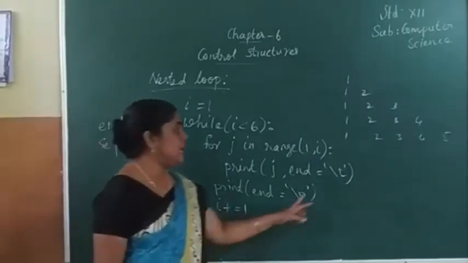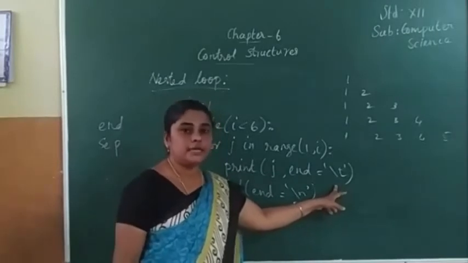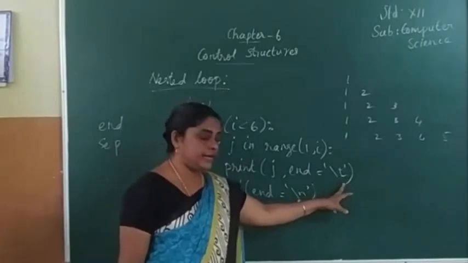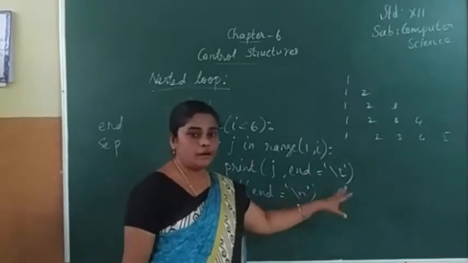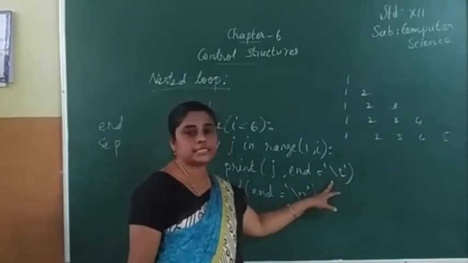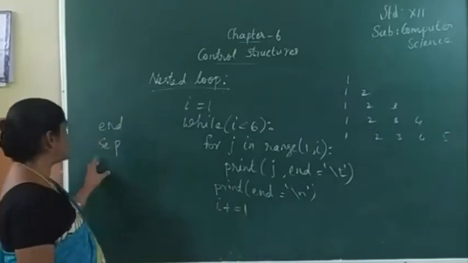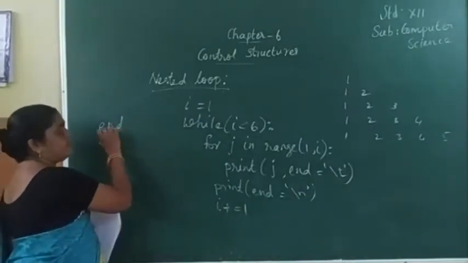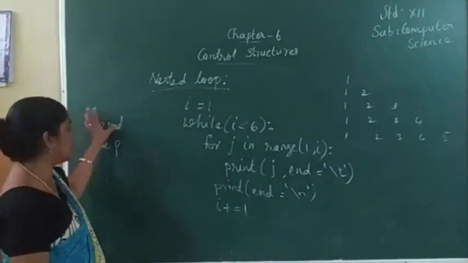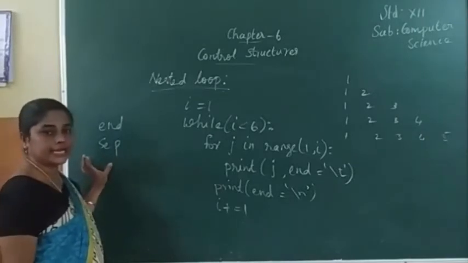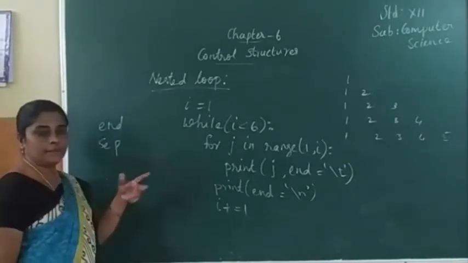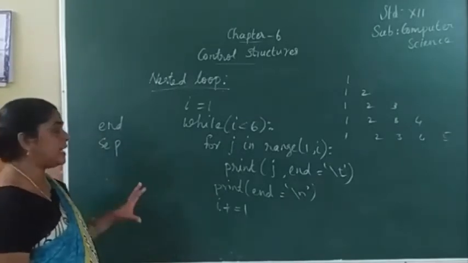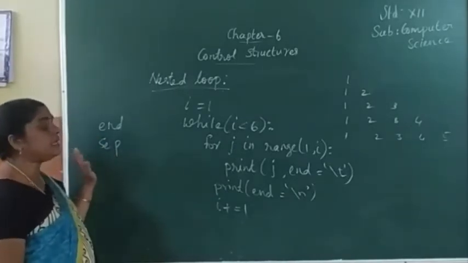An escape sequence consists of a backslash followed by an alphabetic character. That is the escape sequence. So this end parameter means escape sequence. Separator means special characters, like dollar symbol, ampersand symbol, comma, semicolon. Like that, special characters we can give as a separator.